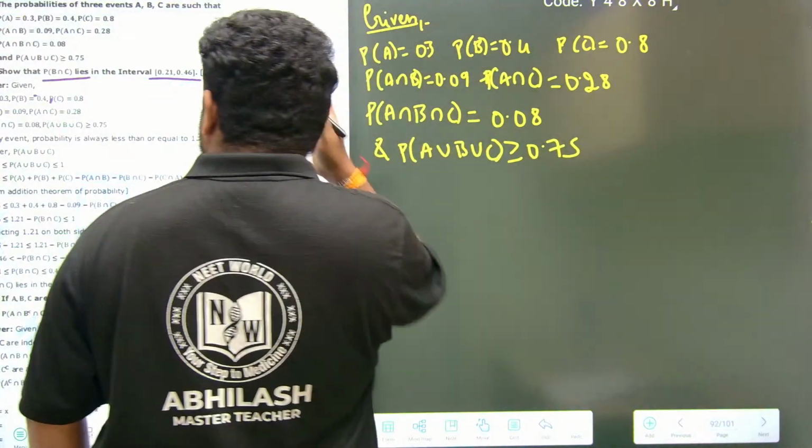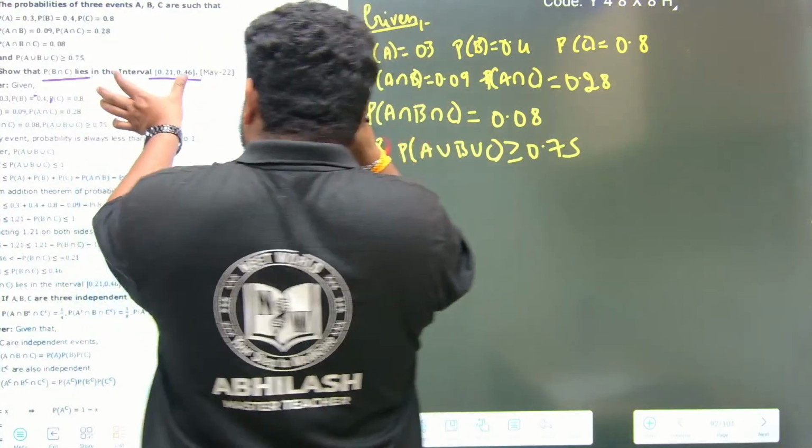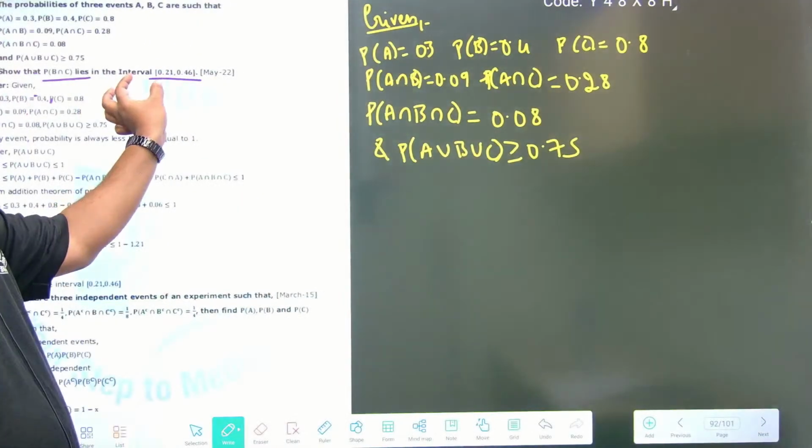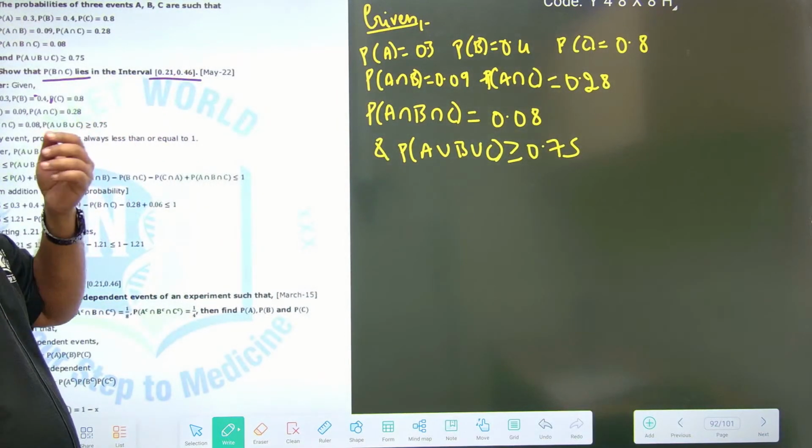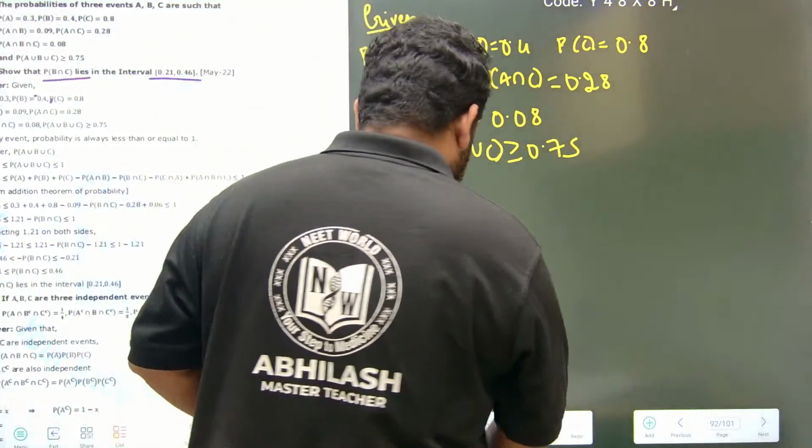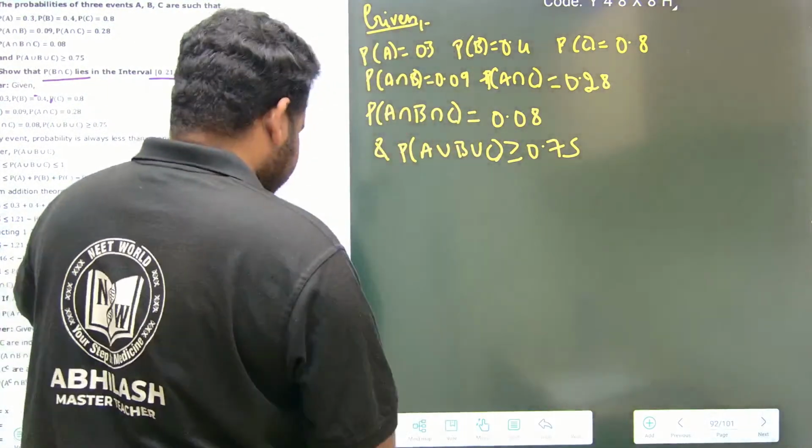This is what they are telling. We have to show that the probability of B intersection C lies in 0.21 to 0.6. Now let us start with the discussion, friends.